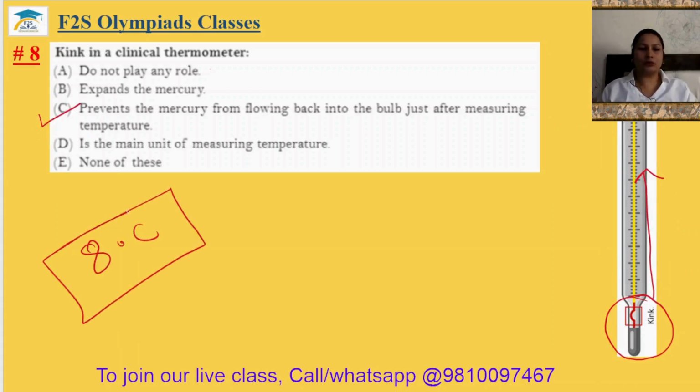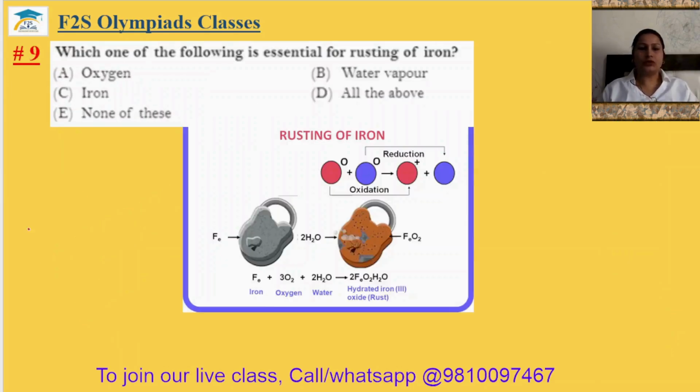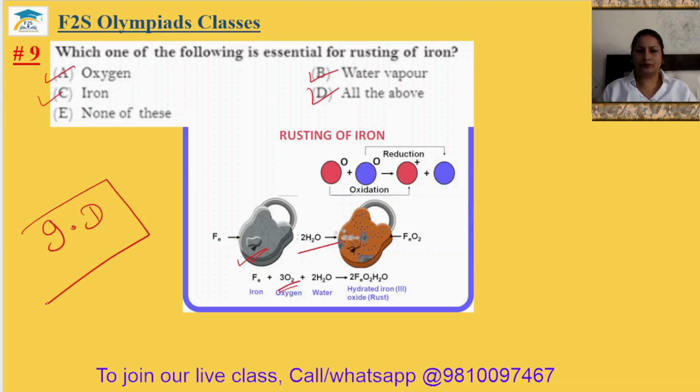Eighth answer will be option C. Question number 9. Which one of the following is essential for rusting of iron? So oxygen, this is the iron and it reacts with water and oxygen. Then the rust is formed. Water vapor, yes. Iron, yes. All of the above, yes. Ninth answer will be option D.